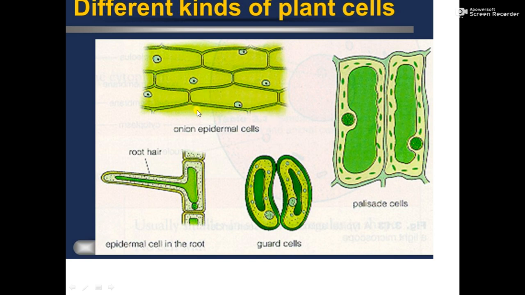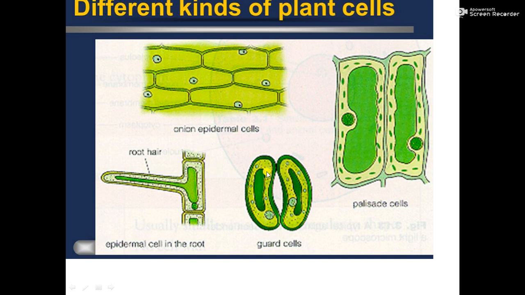For example, the epidermal cell has to protect, so you can see intercellular space is less, and these are long kind of cells. And then here are the palisade cells. You know that they have chlorophyll, and this is suitable for photosynthesis.